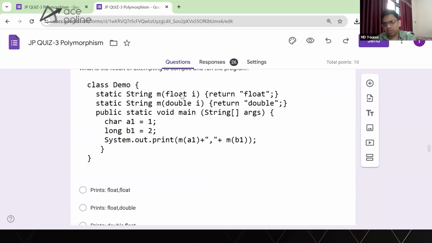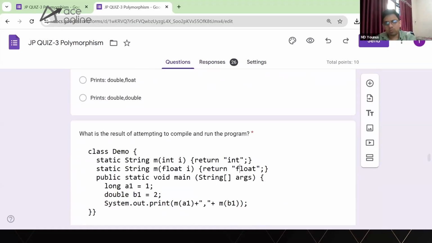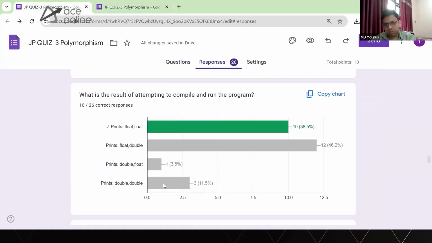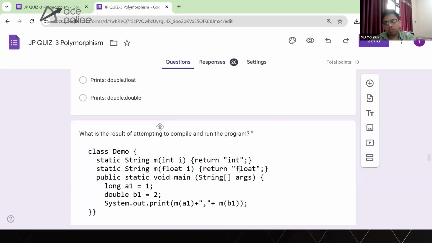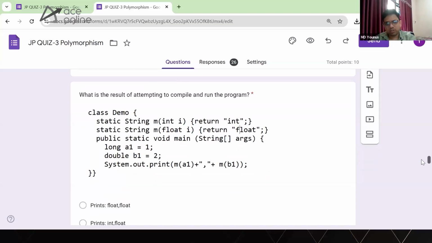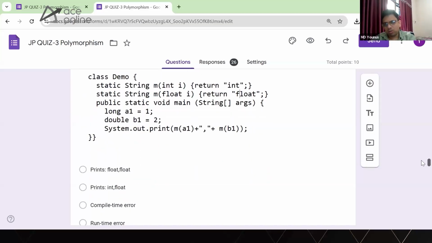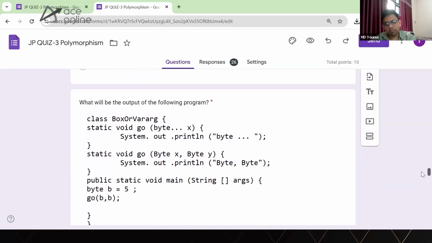So it will still convert into float, not double. That way the answer is float, not float double. And some of us think double and double float. Please make sure there is no confusion. You should know why float is getting called, because that is the nearest widening. It will always look for the nearest widening, right? So there is nothing wrong. It will simply give you float.